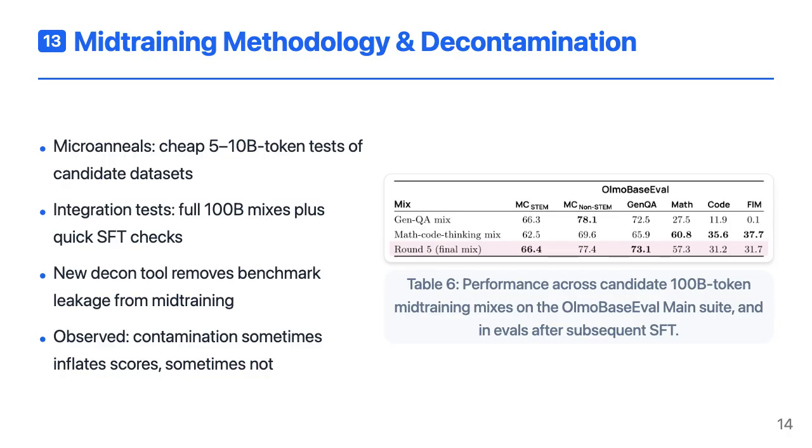They also introduce a new decontamination tool, Decon, to scrub mid-training and long context data of benchmark leakage. Interestingly, they find that contamination sometimes inflates scores, but in other cases, decontaminated data actually performs better, especially when contaminated formats don't match eval formats.